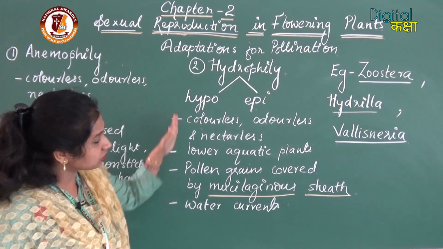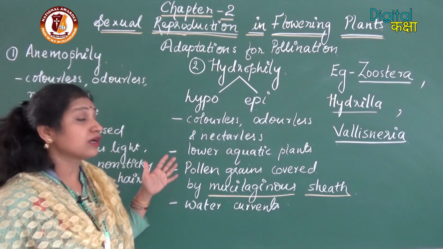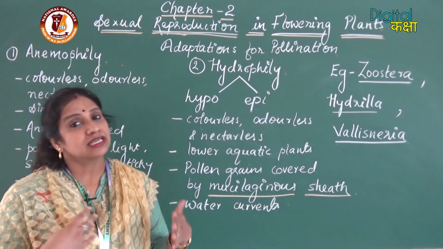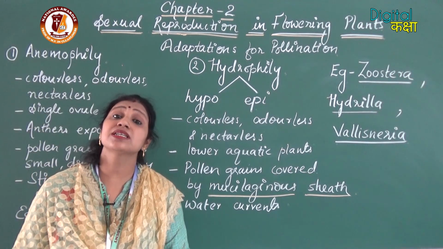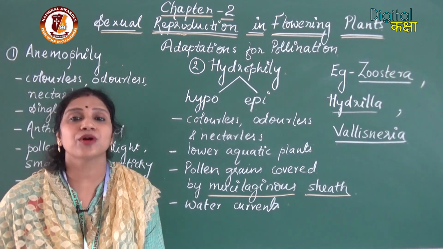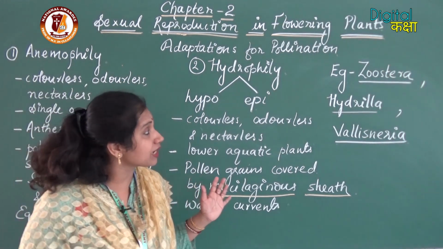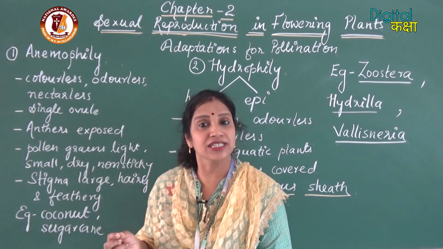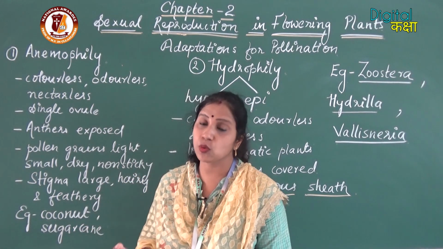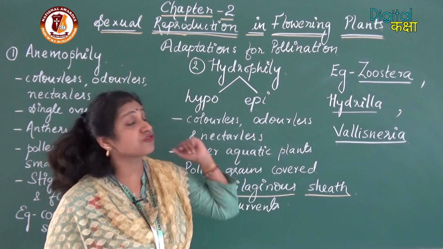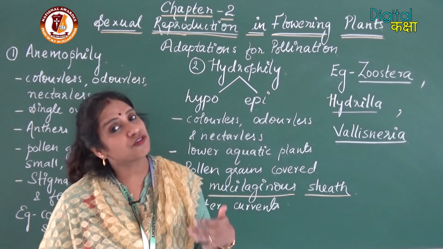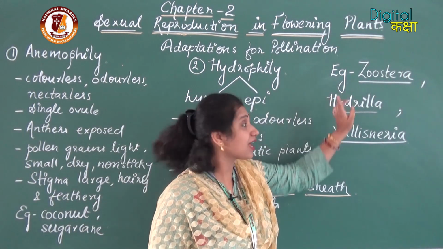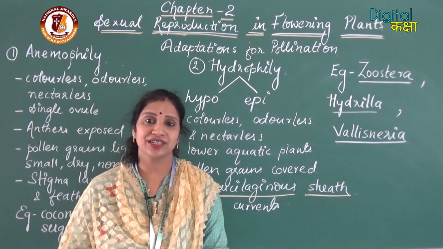So this was about the characteristics of the plants which go for hydrophily, and as you all know, they are dependent upon the water currents for the pollination process. So here we have discussed wind pollination, the characteristics of the plant species which go for wind pollination, and the characteristics of the plant species which go for water pollination. Examples of water pollination: Zostera, Hydrilla and Vallisneria.